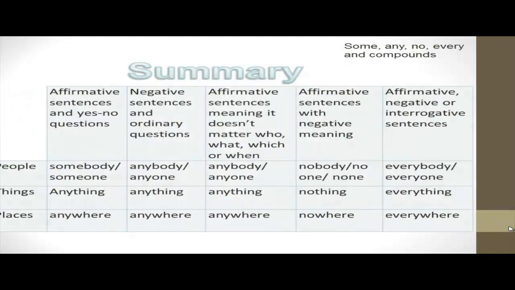And this is a summary for what we have said. Quickly, some is used with countable and uncountable nouns in two kinds of sentences, which are positive sentences and questions, in two kinds of questions, offers and requests. Any is used with countable and uncountable nouns in two kinds of sentences, negative and questions. No, with countable and uncountable nouns, it gives the negative meaning but in a positive form.